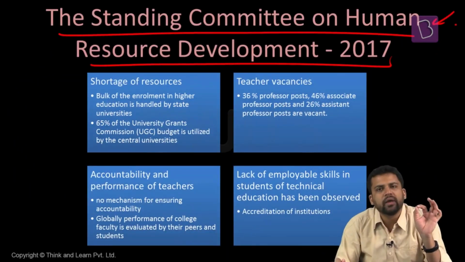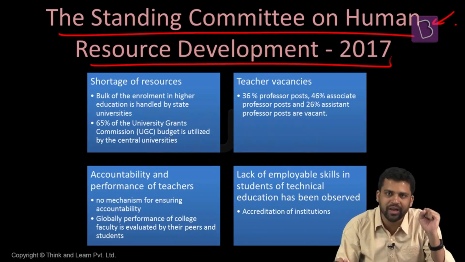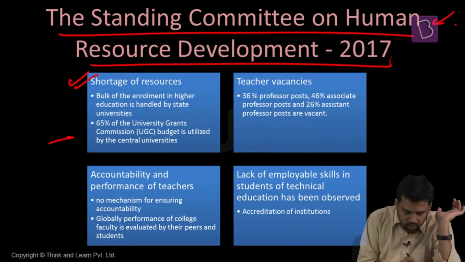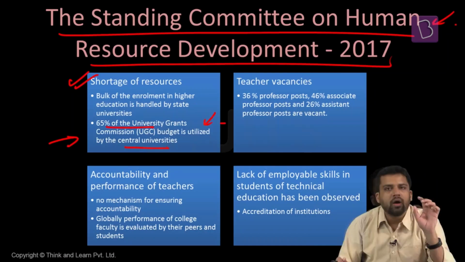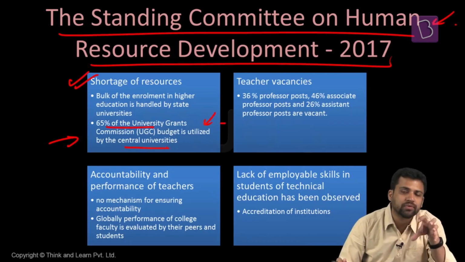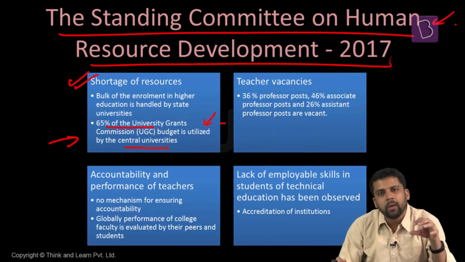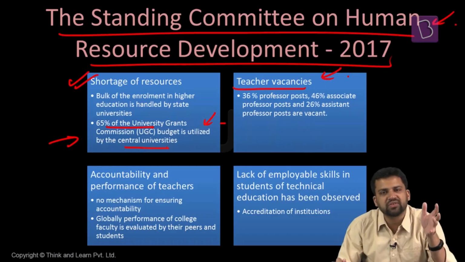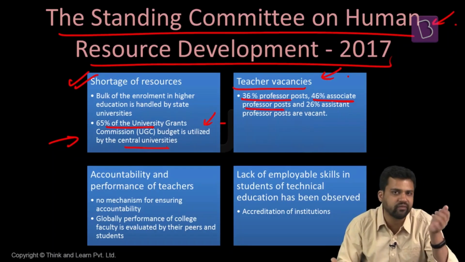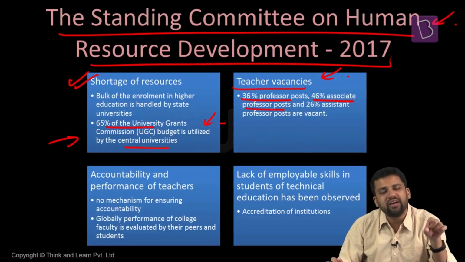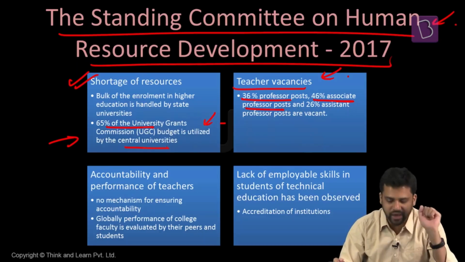The Standing Committee on Human Resource Development in 2017 pointed out some specific challenges in higher education. First, they say we do not have sufficient resources. 65% of the UGC budget is utilized by central universities, while more students are enrolled in other institutions. So central universities get a larger share of the budget, but the number of students enrolled is less. There are a lot of teacher vacancies. 36% of professor posts and 46% of associate professor posts are lying vacant. So we also have a faculty crunch. It is also said that we do not have quality faculty, and whatever positions we have are also lying vacant.